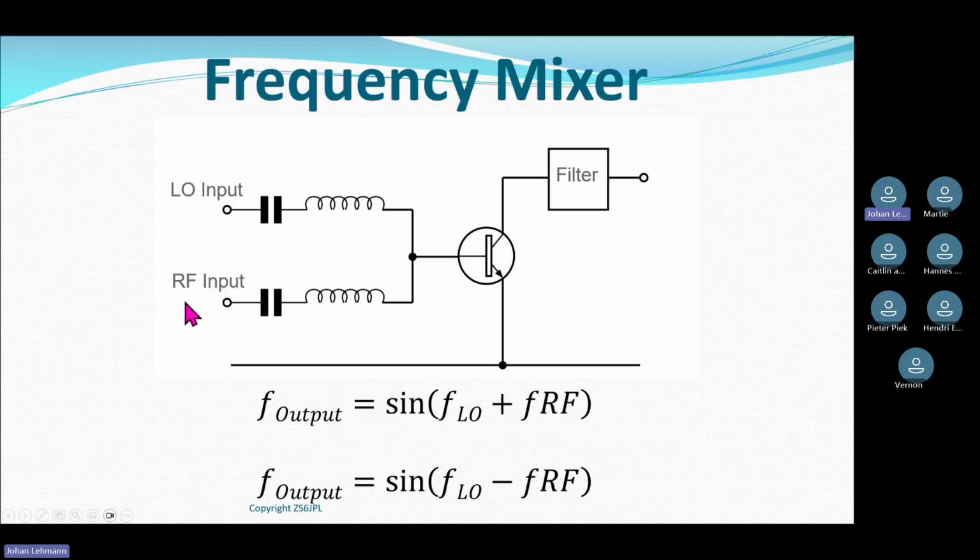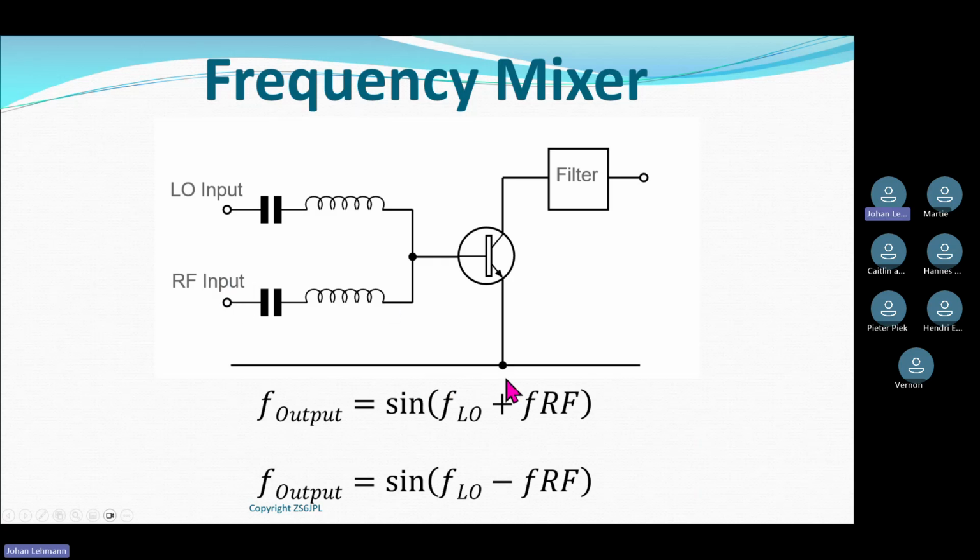So I'm putting 100 megahertz in this side of the mixer, and I'm putting 10 megahertz into that side of the mixer. So what comes out of the mixer is 10 plus 100, as well as 10 minus 100, or 100 minus 10, if you want to do it arithmetically correct.